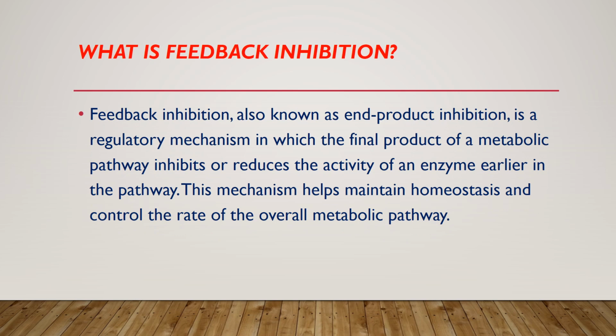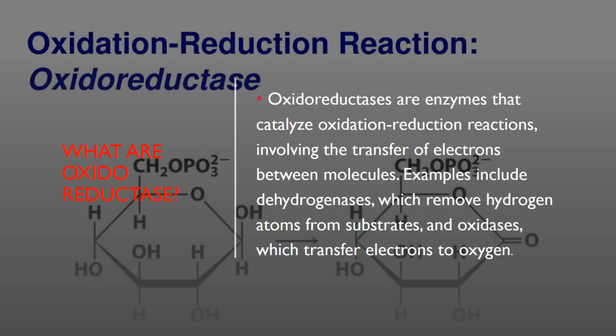What is feedback inhibition? Feedback inhibition, also known as end product inhibition, is a regulatory mechanism in which the final product of a metabolic pathway inhibits or reduces the activity of an enzyme earlier in the pathway. This mechanism helps maintain homeostasis and control the rate of the overall metabolic pathway.